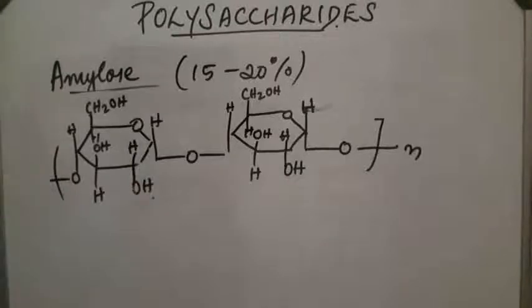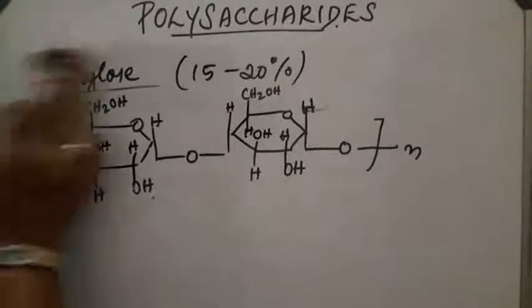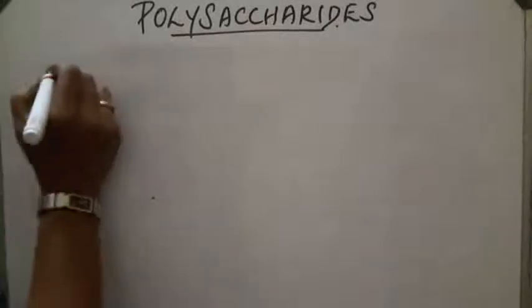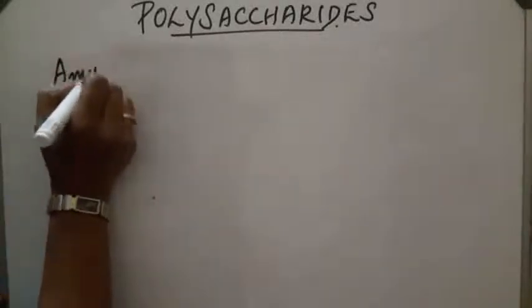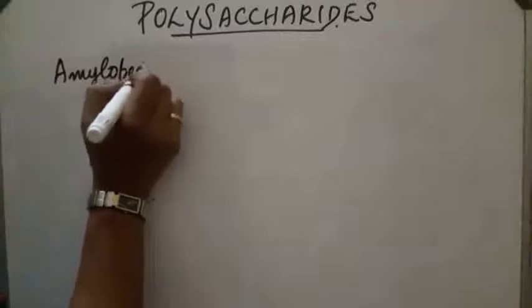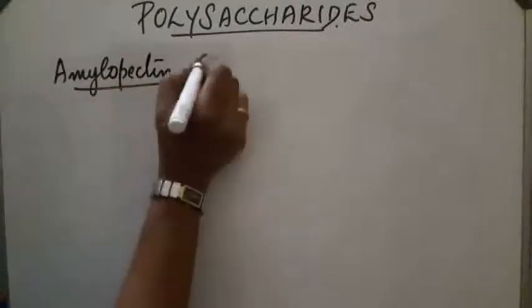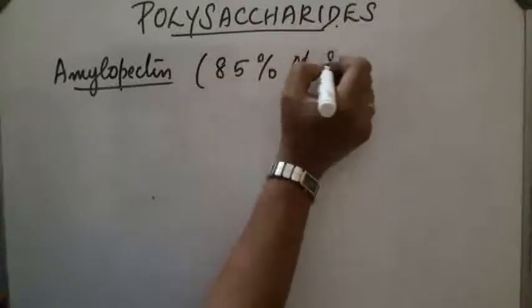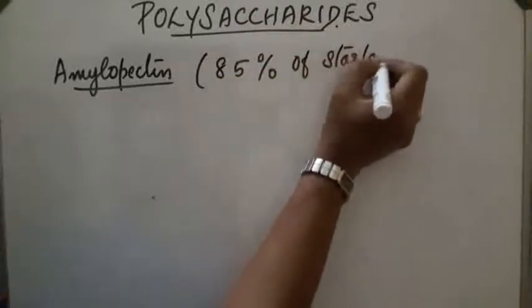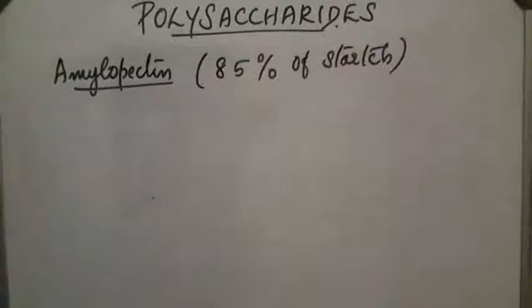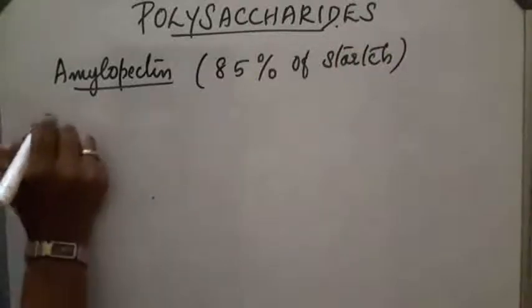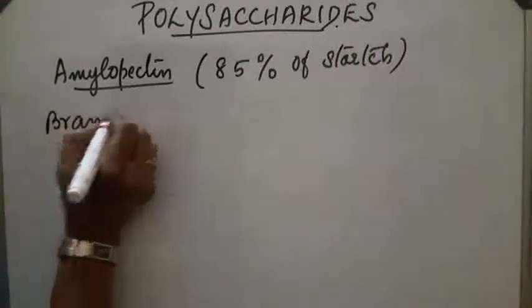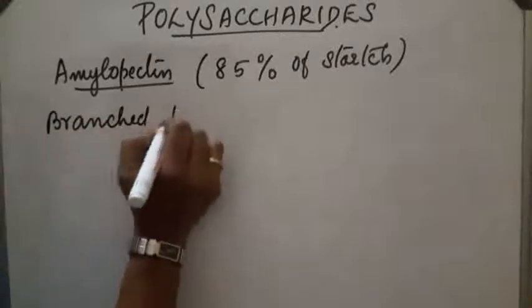Now, next is amylopectin. 85% of starch contains amylopectin, and this is a branched polymer of alpha D glucose.